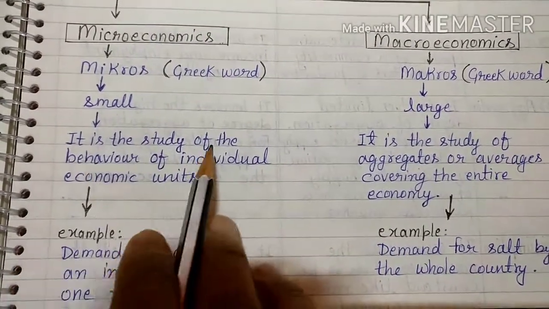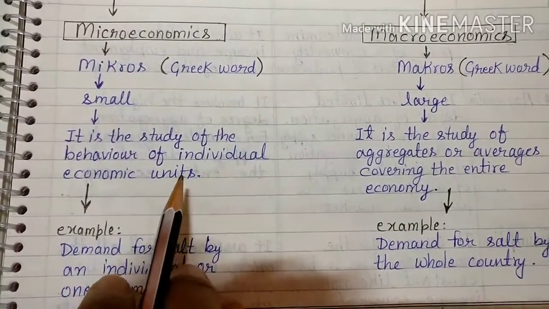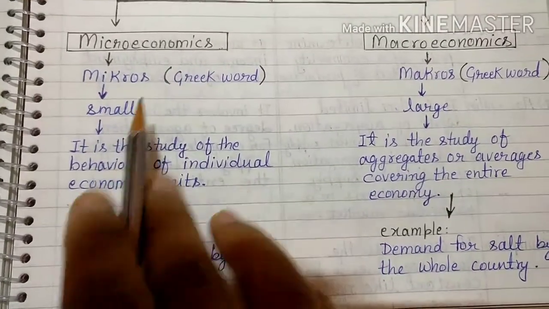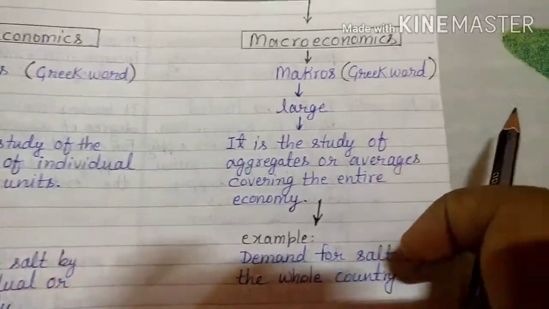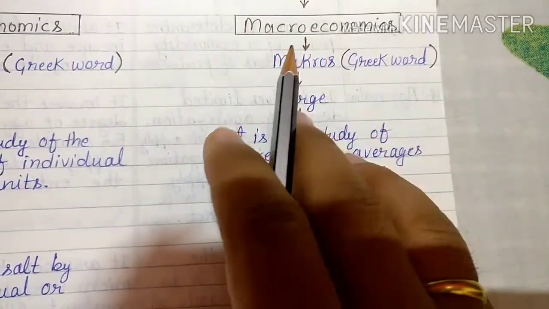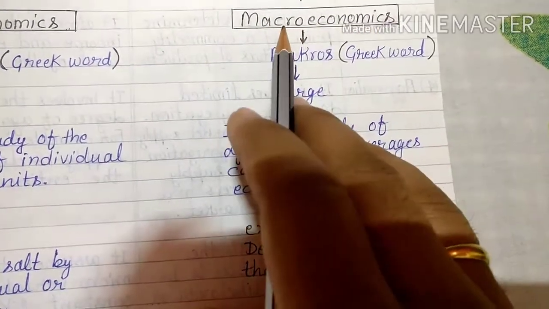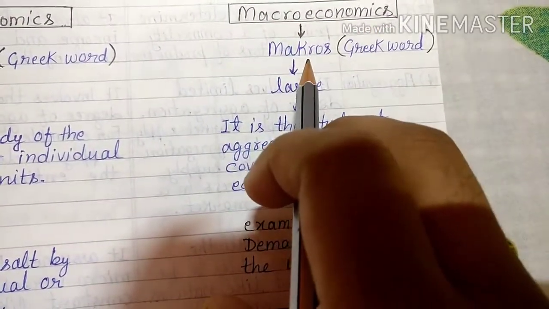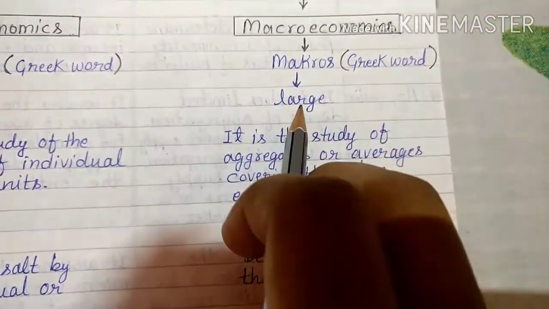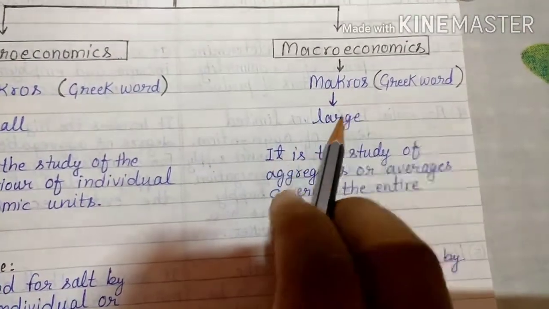So it is a study of the behavior of individuals, single people, or economic units, or one family, or one colony. So it is called microeconomics. Whereas if we talk about macroeconomics, this word is also made from two words, macro, M-A-C-R-O, and economics, where macro is taken from the word macros, M-A-K-R-O-S, which is also a Greek word, and macros means large. Micro means small and macros means large.